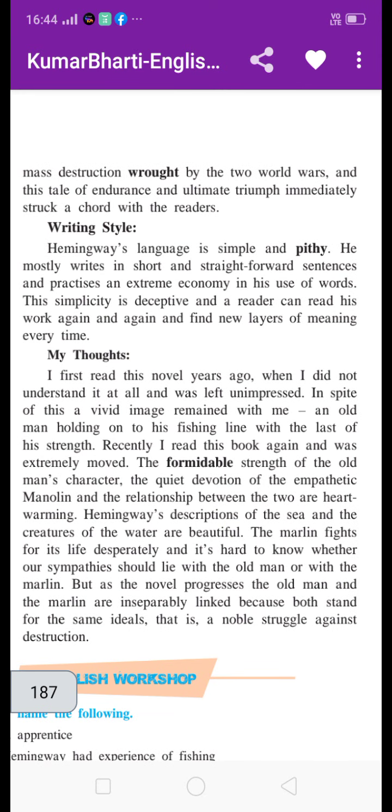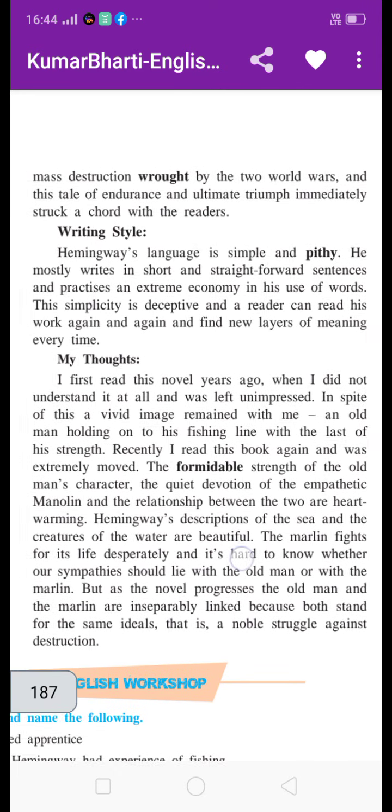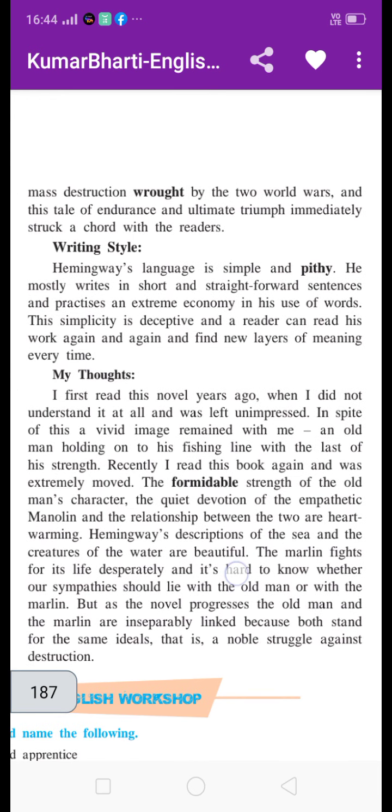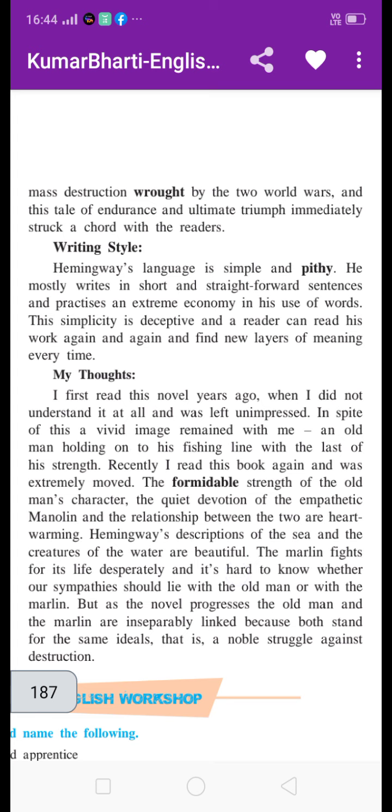Now the next part of the book review is my thoughts. I first read the novel a year ago, when I did not understand it at all, and I was left unimpressed. The writer of this book review did not understand it at that time and was not impressed while reading.